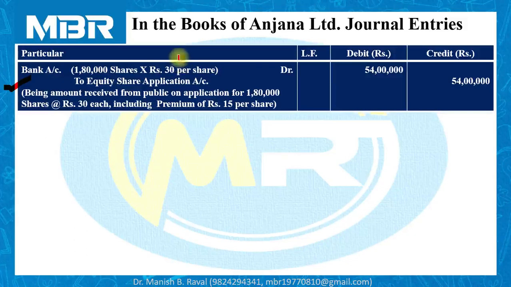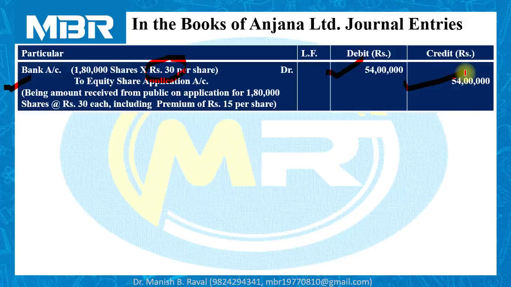1,80,000 shares multiplied by 30 rupees, that is the amount received by the company on application, is rupees 30. 1,80,000 multiplied by 30 is 54 lakhs, to equity share application account 54 lakhs. Being amount received from public on application for 1,80,000 shares at the rate of rupees 30 each, including premium of rupees 15 per share.